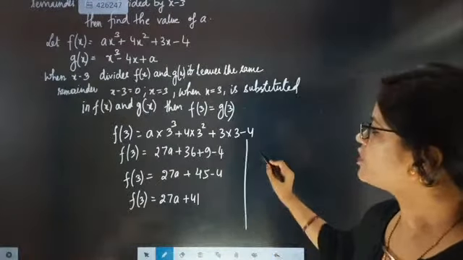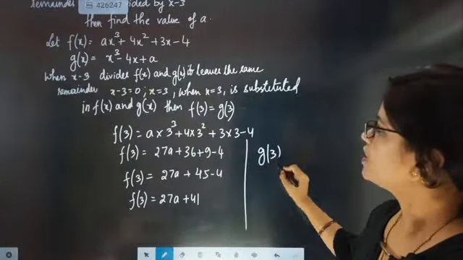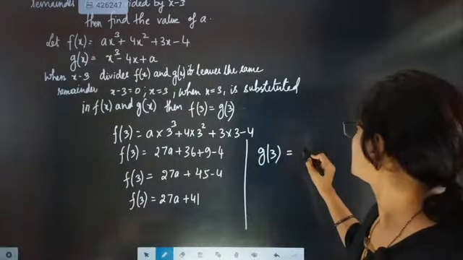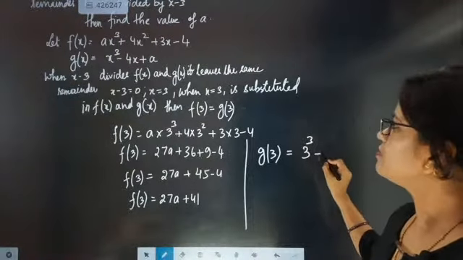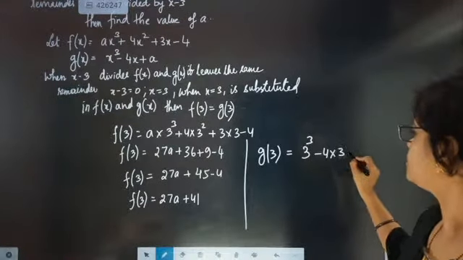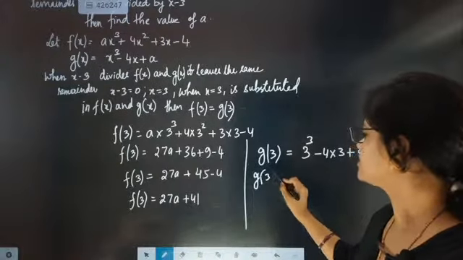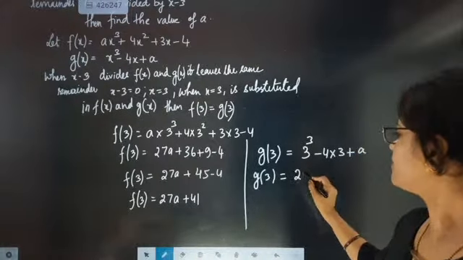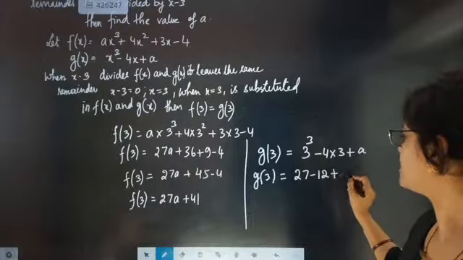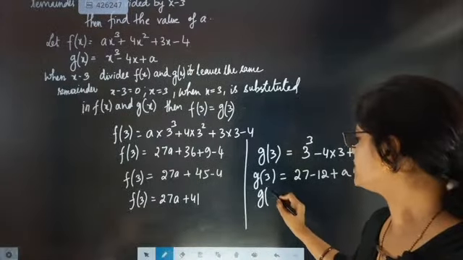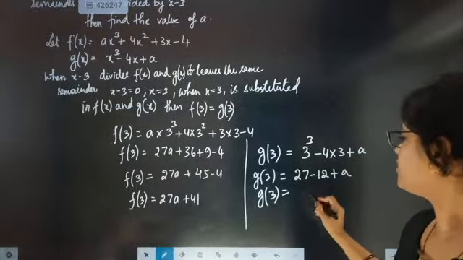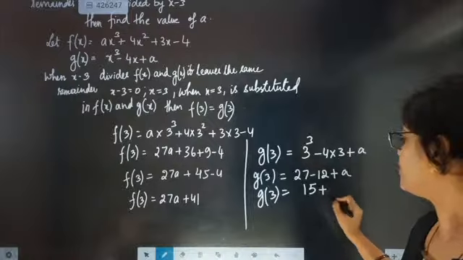Now what will be g of 3? G of 3 is coming as 3 cube minus 4 into 3 plus a. So g of 3 is coming as 27 minus 12 plus a. So g of 3 is coming as 15 plus a.